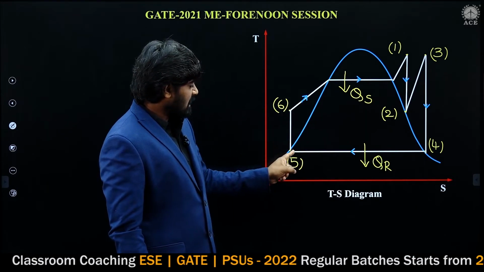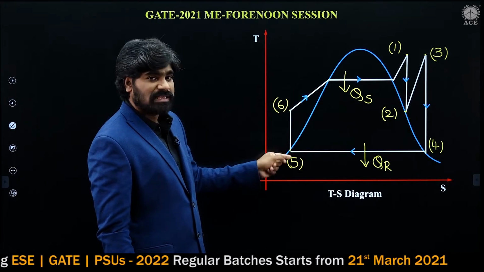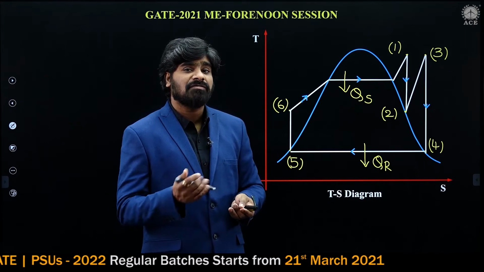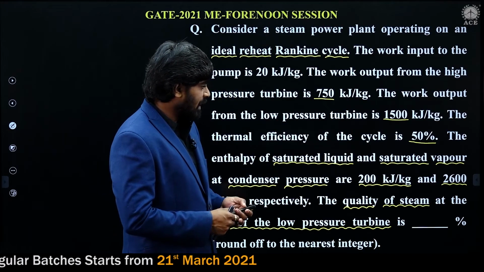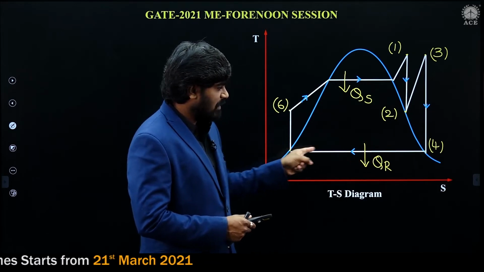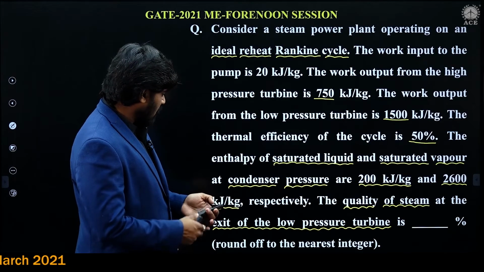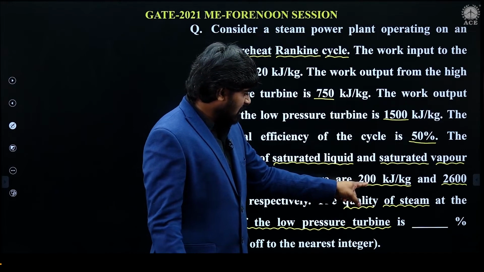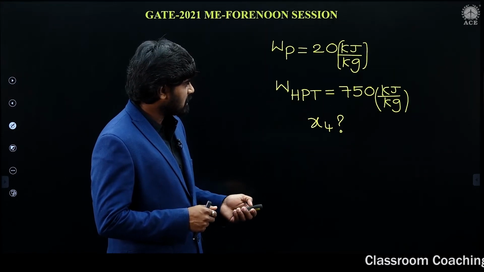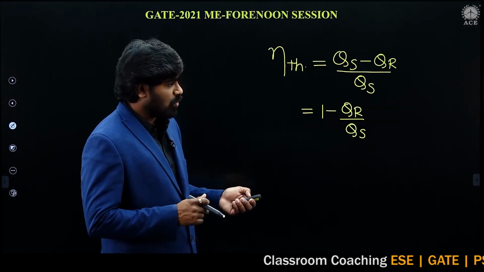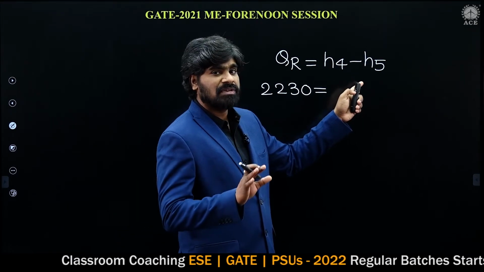Now, what is H5? This is the enthalpy of saturated liquid, because this is the saturated liquid line, and point 5 is the saturated liquid point. In the problem, corresponding to condenser pressure, that is 425, the enthalpies are given. Saturated liquid enthalpy is 200 and saturated vapor is 2600. So H5 is 200, because H5 is saturated liquid. I hope it is clear.